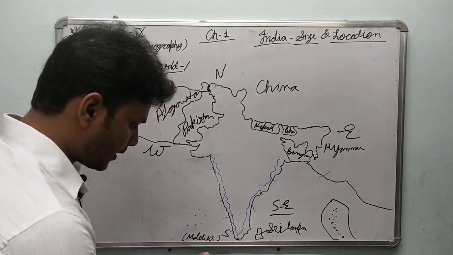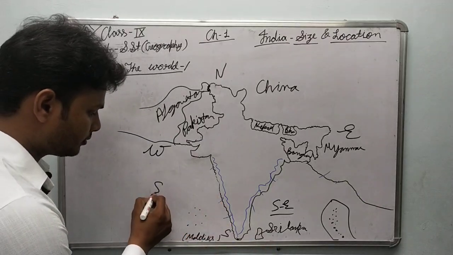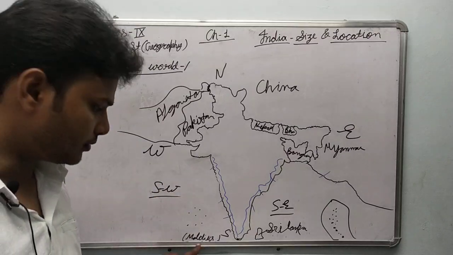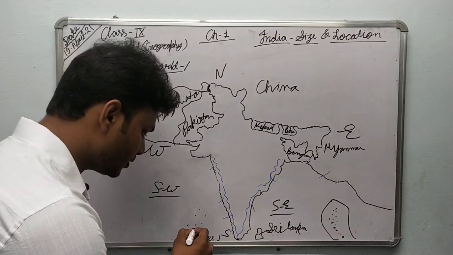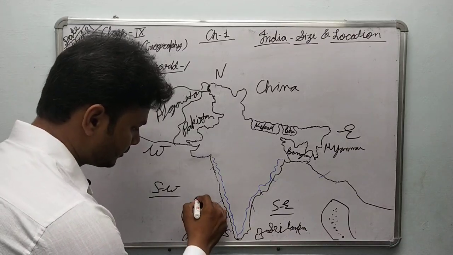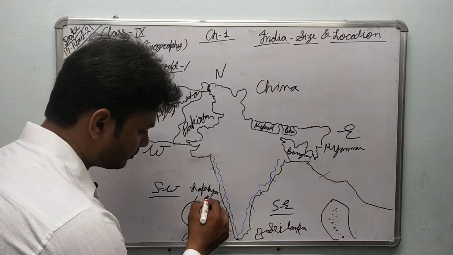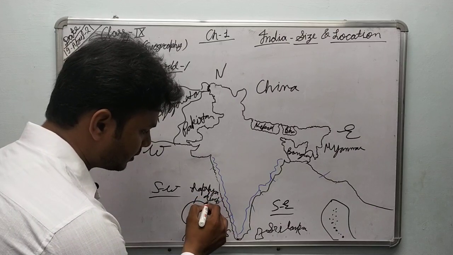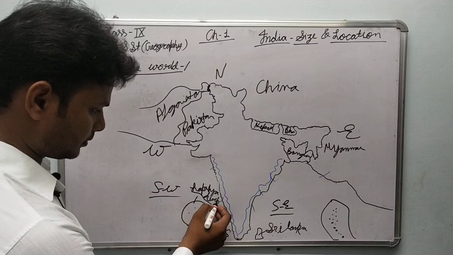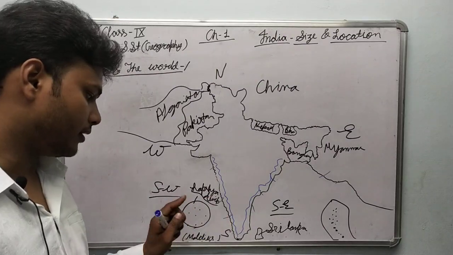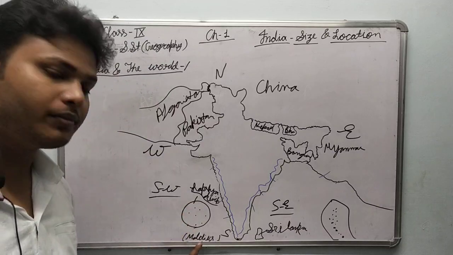Okay, and in the southwest direction of India there is Maldives. Okay, in the south direction of Lakshadweep, this is the Lakshadweep island, which is ruled by India, and in the south direction of this Lakshadweep there is Maldives.